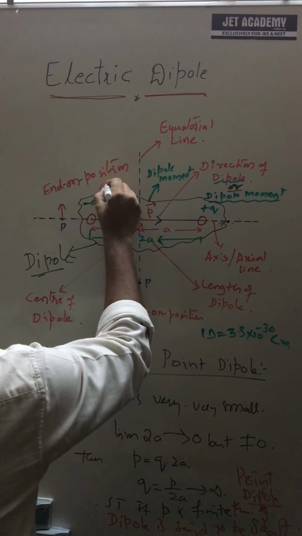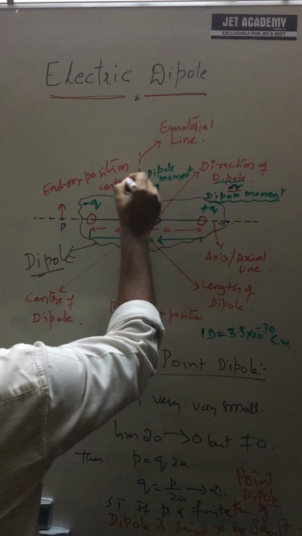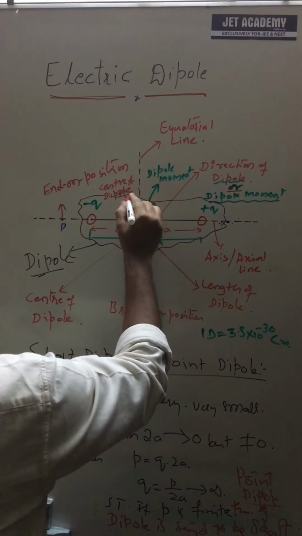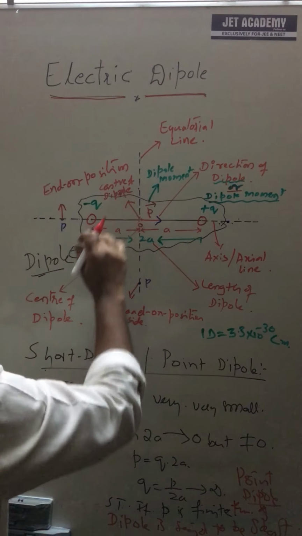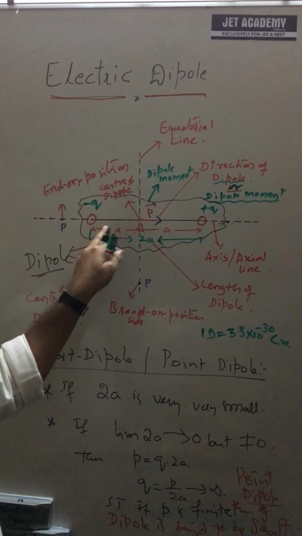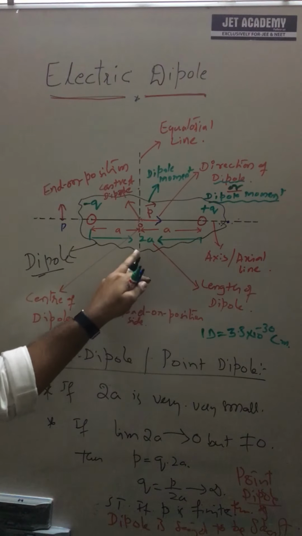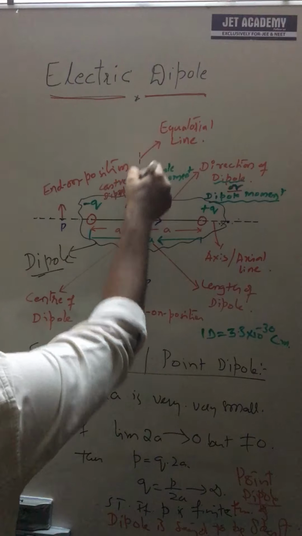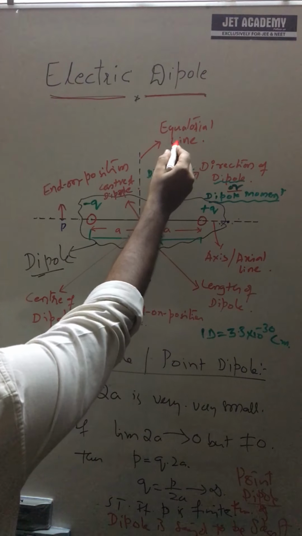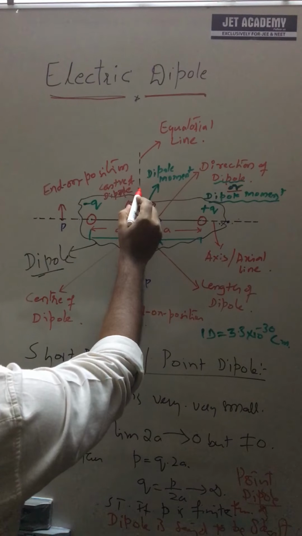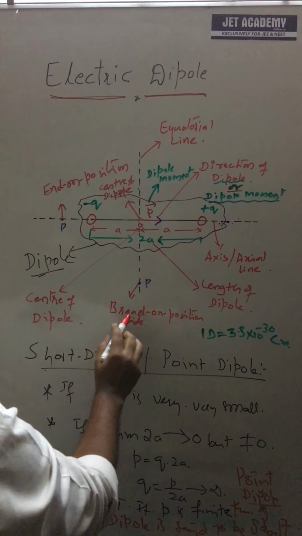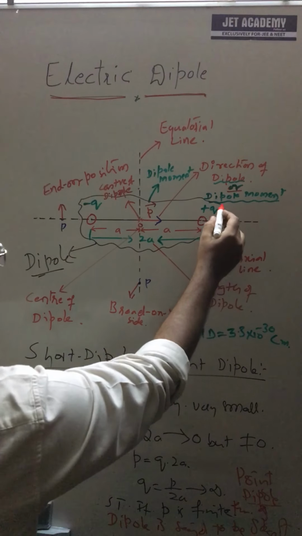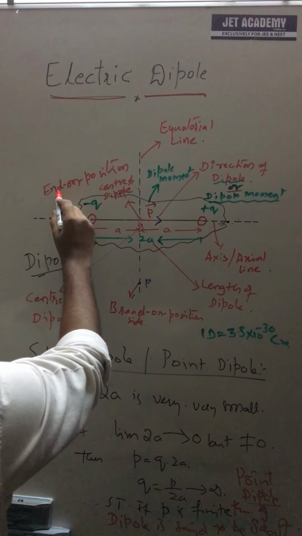Center of dipole, just remember this, is another concept. What is the center of dipole? It is midway along the dipole length. If I draw a perpendicular bisector of the dipole length, it is called the equatorial line. The position of a point on the equatorial line is called the broadside position, and the position of a point on the axis is called the end-on position.